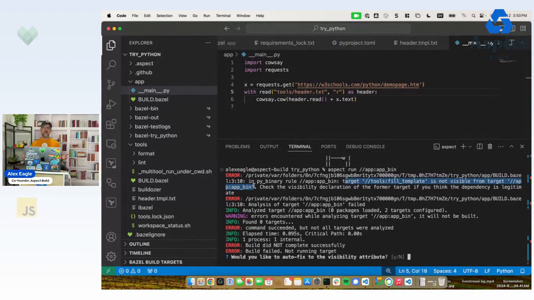There are several teams working in here. It would be easy for them to produce a graph that they didn't mean to. This system is pretty important later on. Right now, it's kind of in the way. But fortunately, Aspect CLI has a plugin. I encourage you to check out a video about how we can add plugins to it. And so since I used Aspect here, it's offering to fix the visibility attribute. So I'm just going to say, yes, please, and try again.